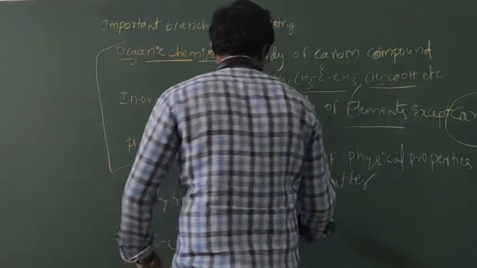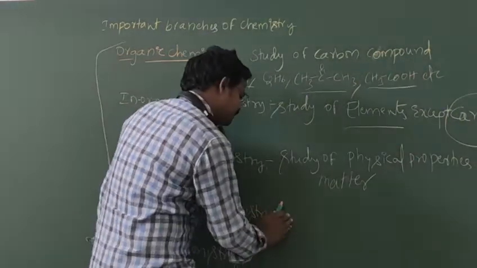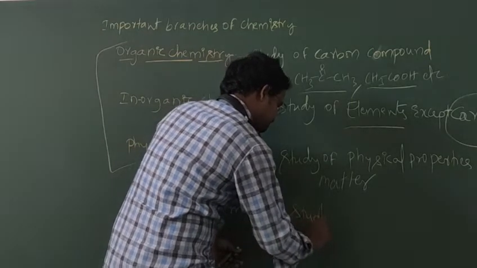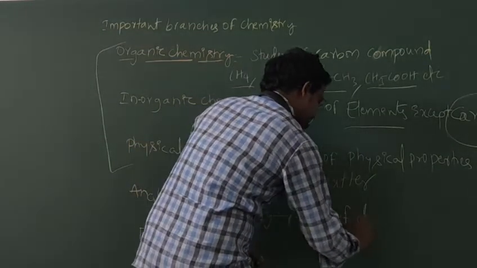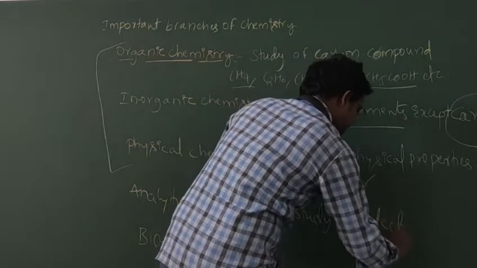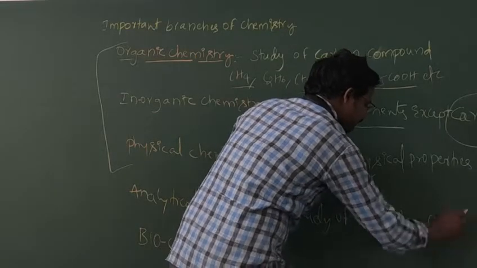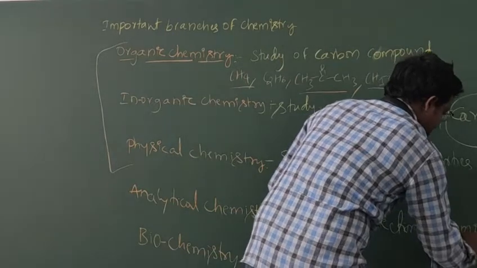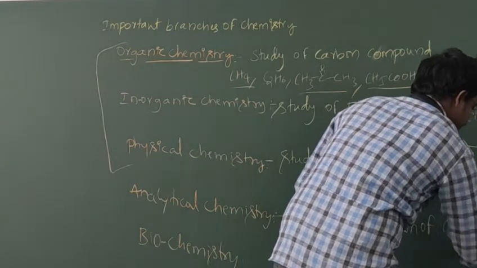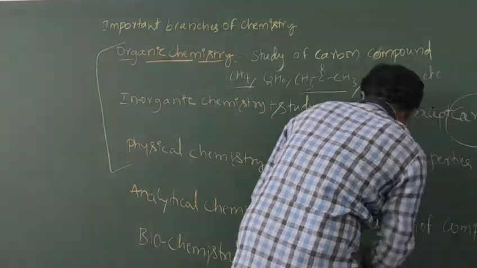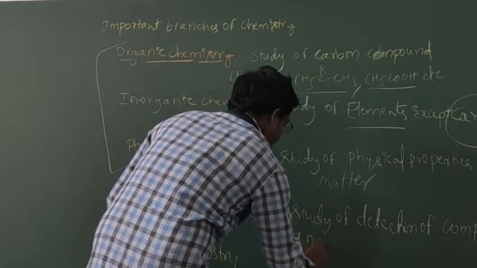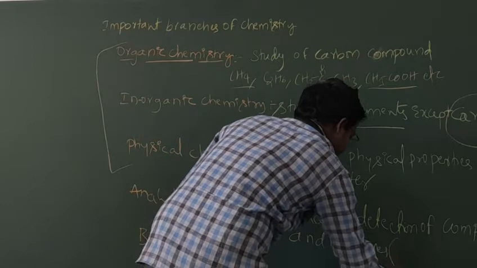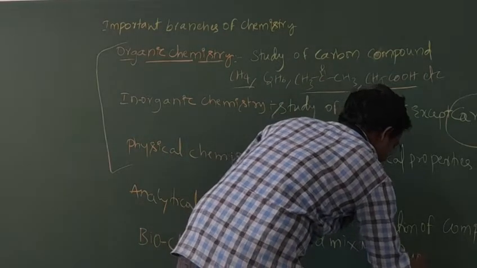That means it deals with the study of detection of compounds and mixtures, which is qualitative.